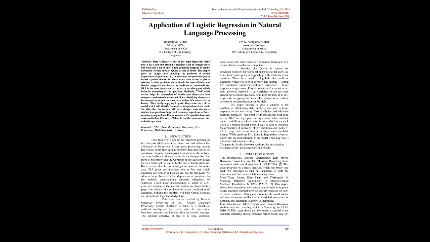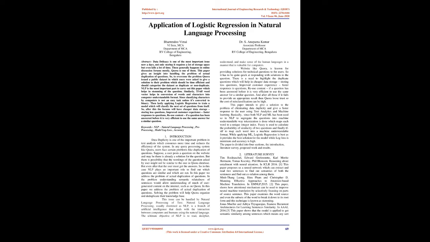1. Introduction. Data duplicity is one of the important problems in text analysis, which consumes more time and reduces the efficiency of the system. In any query processing system like Quora, users face certain problems like duplication of questions. Suppose a user posts a question on the website and maybe there is already a solution for the question. But there is a possibility that the wording of the question asked by the user might not be similar to the one in the Quora database. But even after that, the user must get the answers. So in this case NLP plays an important role in finding out which questions are similar and which are not.